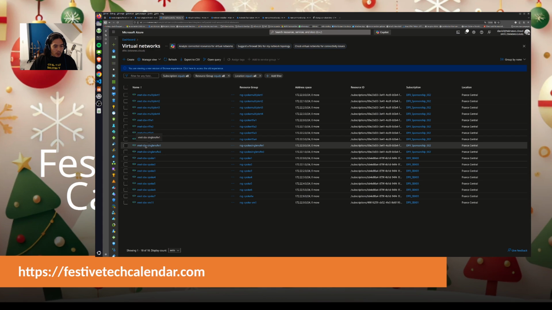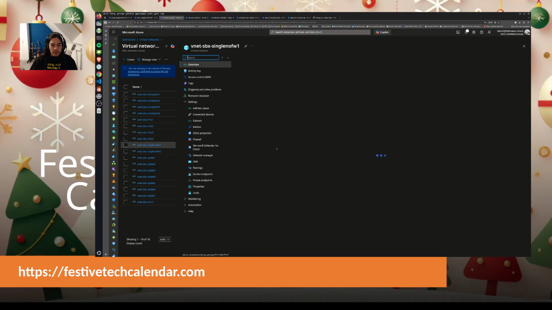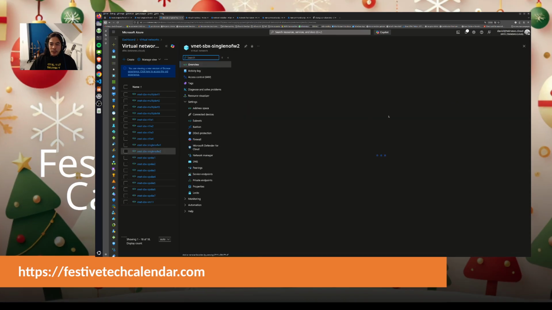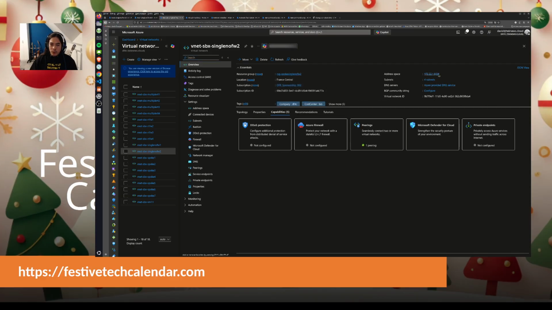Okay, and this one comes with the range that I've seen earlier. If I check this second one, I should see that it is 172.1.0/24.